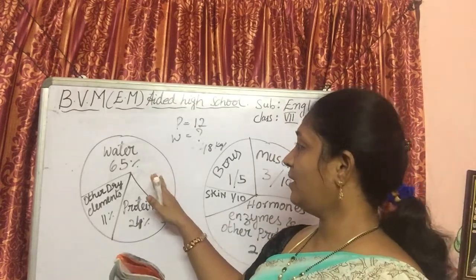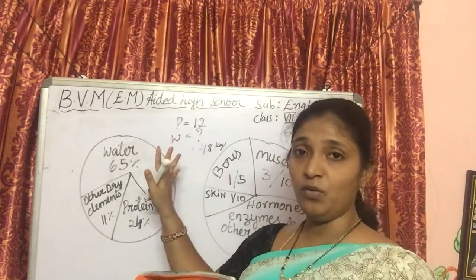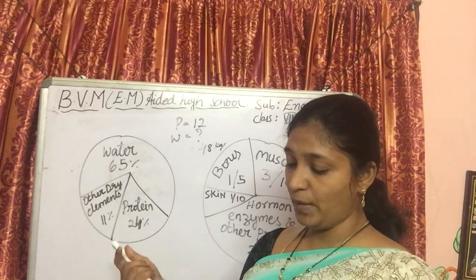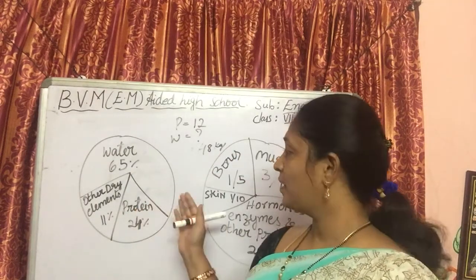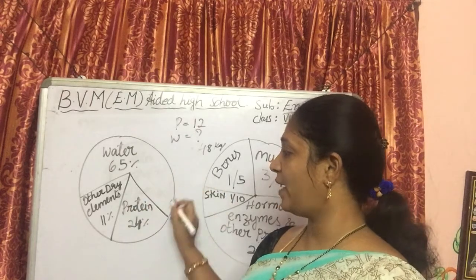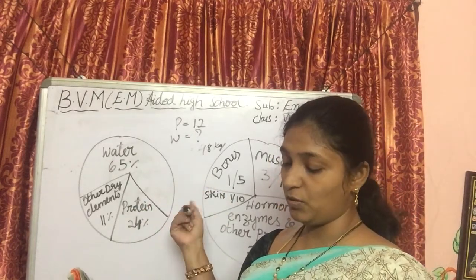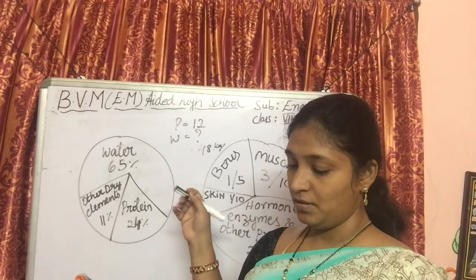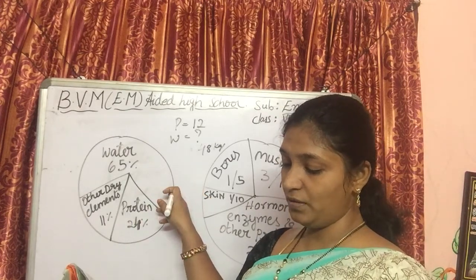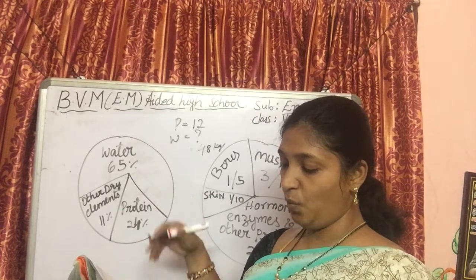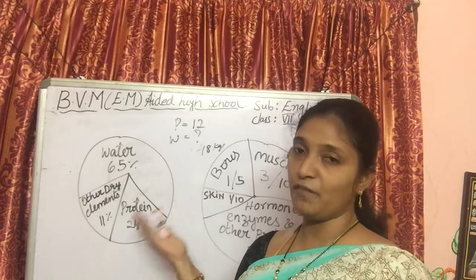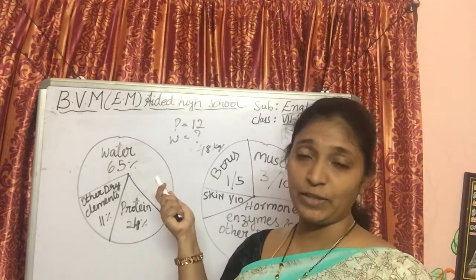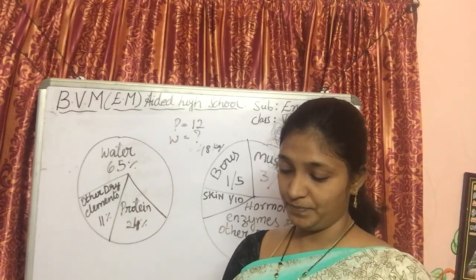So here we are talking about the weight, no? This entire topic is about weight. So bones weigh about 20 kilograms. An average person's bones weigh about 20 kilograms, whereas water weighs about 65% of our weight. So water is heavier than bones in our body. It is pretty clear that water is taking the maximum weight of our body.